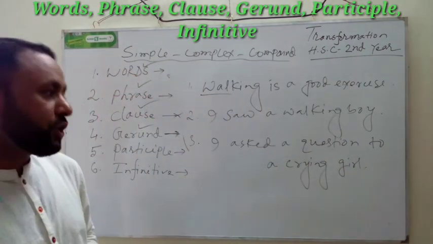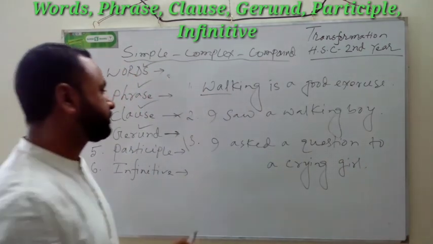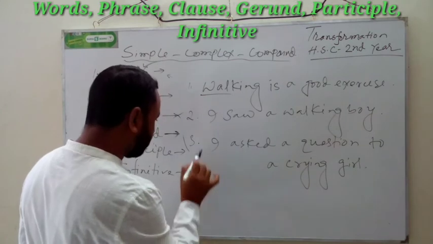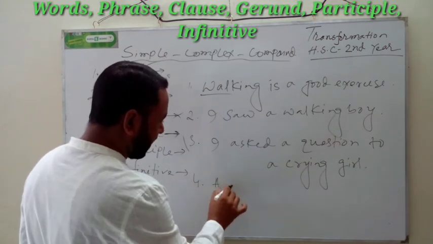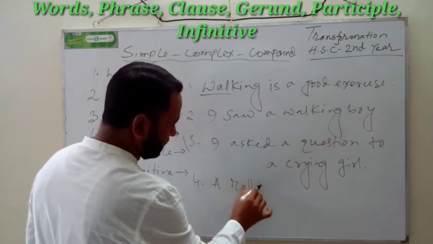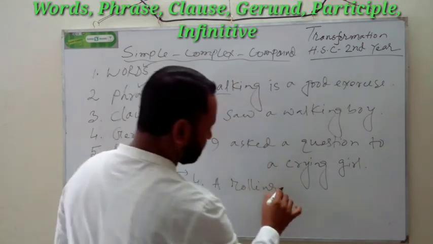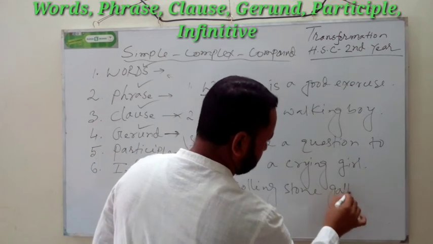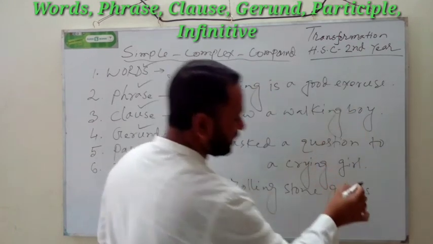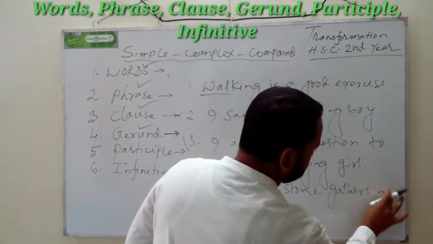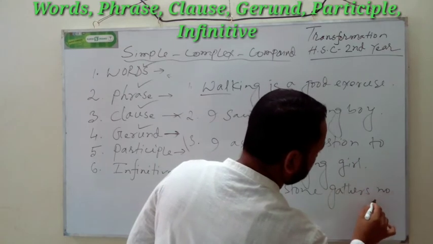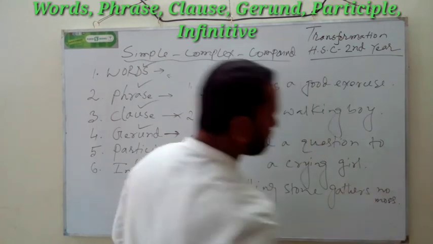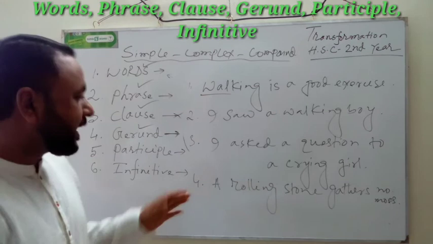I asked a question to a crying girl. Number 4: A rolling stone gathers no moss.